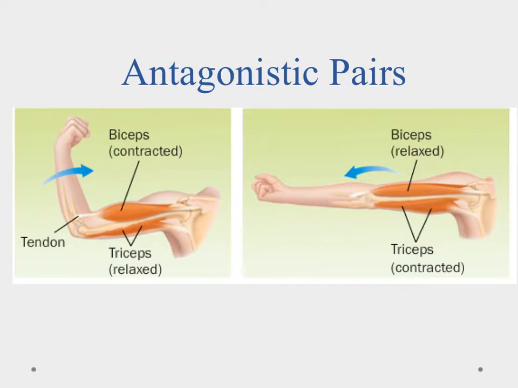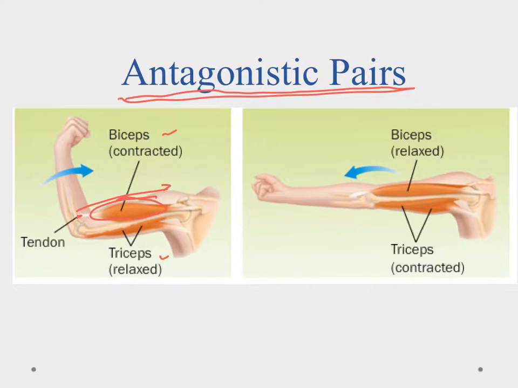Now, one of the things about muscles you want to make sure you know is that most of our muscles work in antagonistic pairs, which means they're working against each other. In the example we have here, we have our biceps and our triceps. Both of these are muscles of the upper arm. When the biceps flex, which means they contract, they get shorter and pull the lower arm up towards the shoulder. So that's how we raise our hands up, using the biceps.